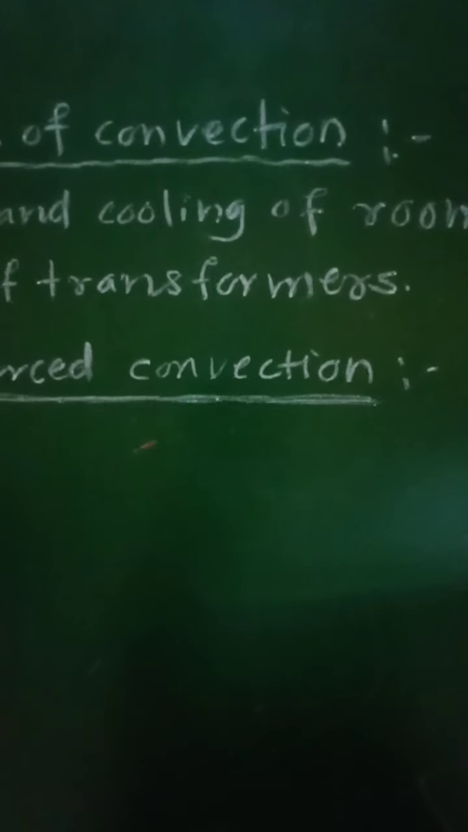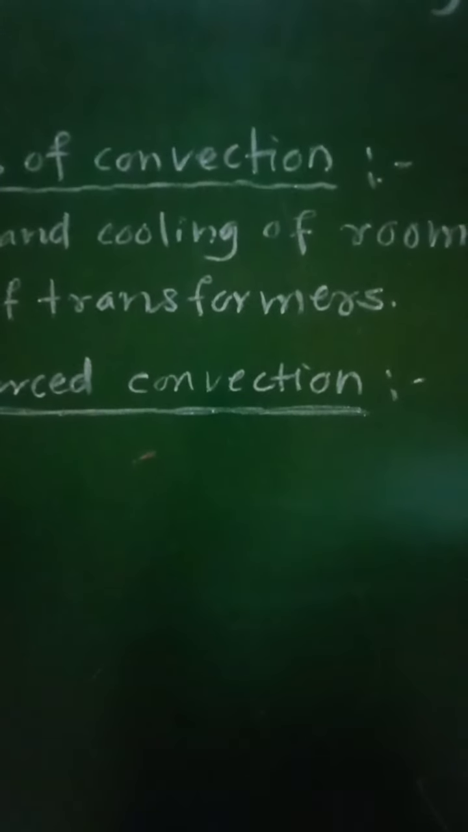That is, in case of free convection, that convection will take place under ordinary conditions, that is naturally it will take place, while in case of forced convection, it will be accelerated by using any external agency. Some external agency like a fan will be used to carry out this convection. So such type of convection will be forced convection. So like this, free convection and forced convection are the two types of convection.